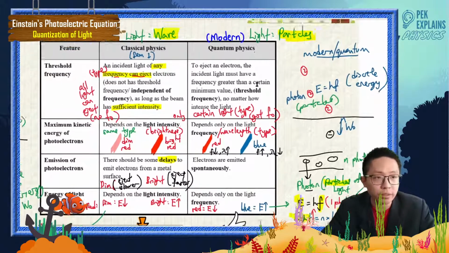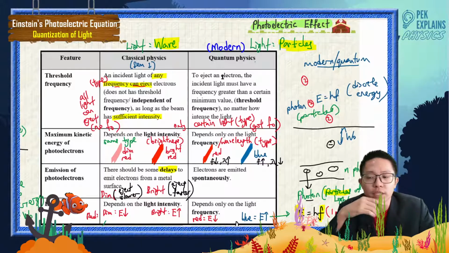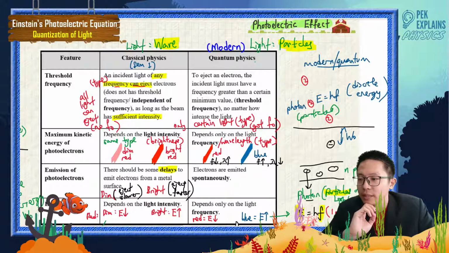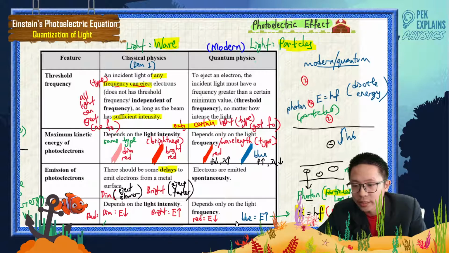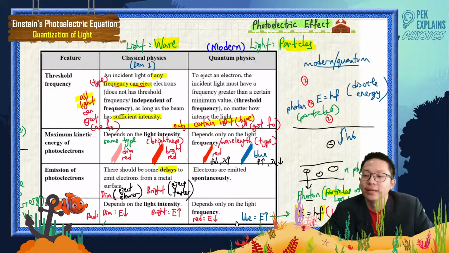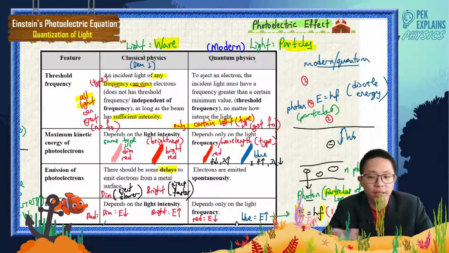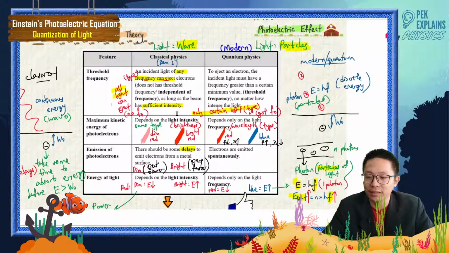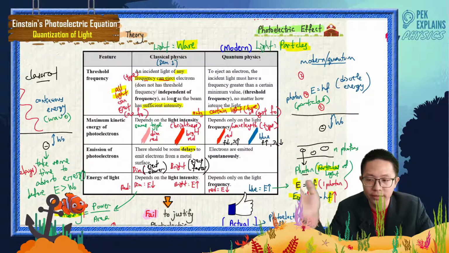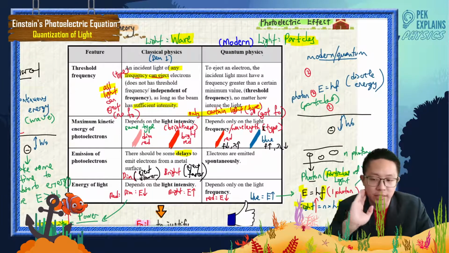Okay, so look at quantum physics. To eject an electron, the light must have a frequency greater than a certain minimum value, the threshold frequency. That means only certain light types can eject. Just now, in classical physics, all light can eject. This one, only certain light types can eject the electron. Maybe red light, low frequency, cannot eject, while blue light can eject. Not like classical physics, which accepts all light.